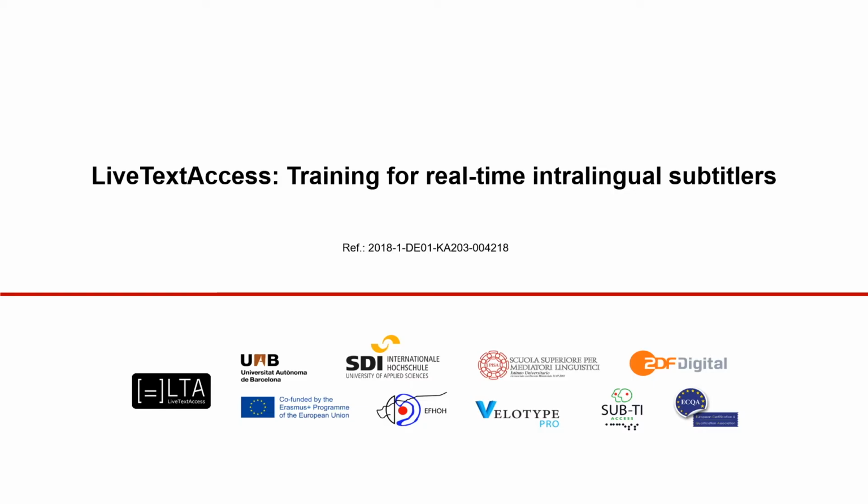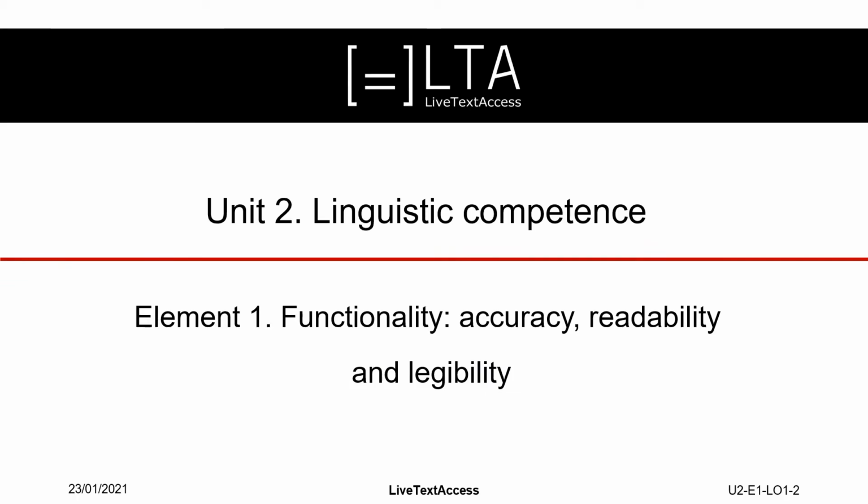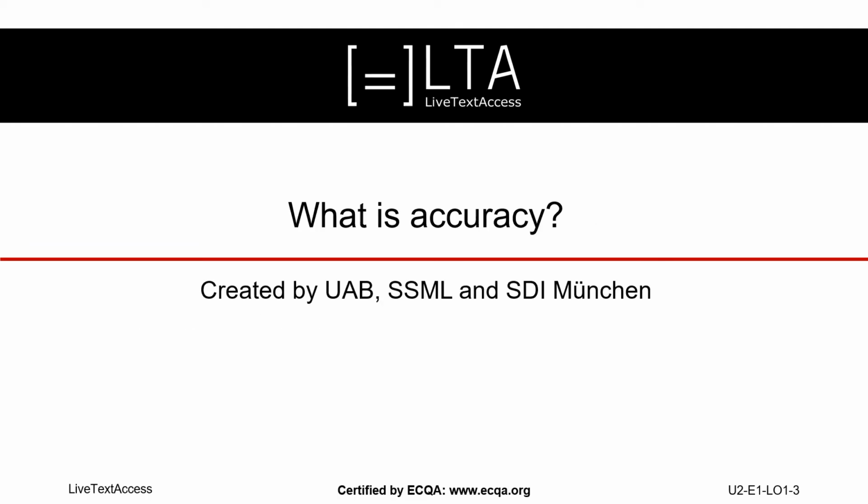Live Text Access, training for real-time intralingual subtitlers. Unit 2, linguistic competence. Element 1, functionality, accuracy, readability, and legibility. What is accuracy? Created by UAB, SSML, and SDI München.